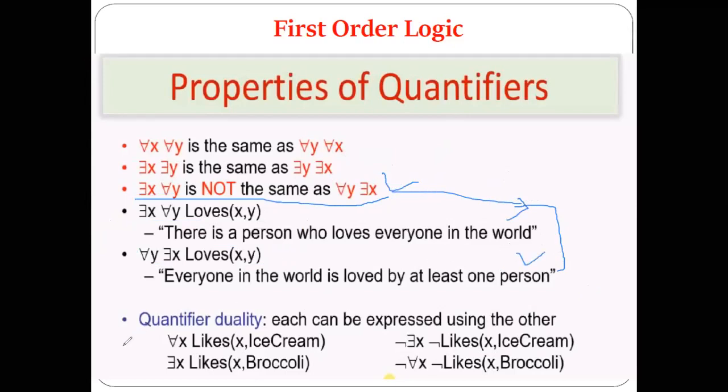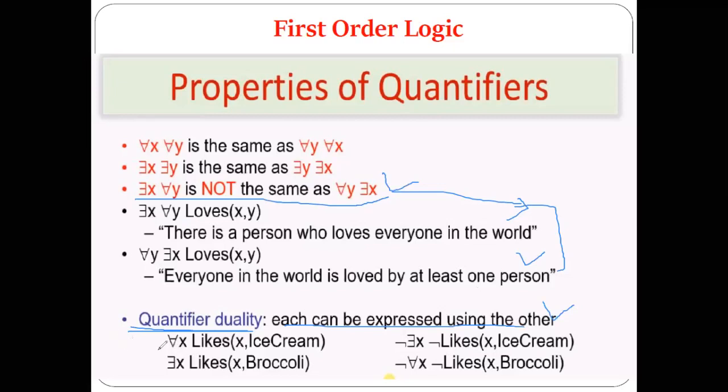Then another important property related to the quantifier is the quantifier duality. Now what is the quantifier duality? We can see each expression can be expressed using some other expression. What does that mean? Suppose you have represented some sentence using one quantifier, then that sentence can be represented using the other quantifier. That is the meaning of the duality operator, keeping the meaning the same.